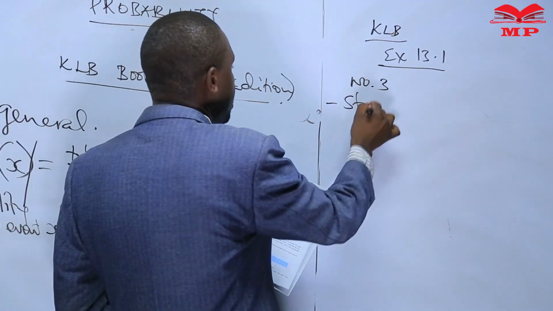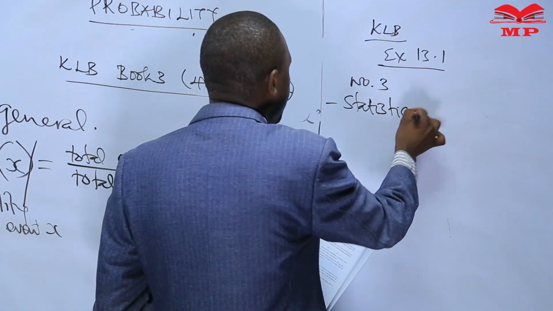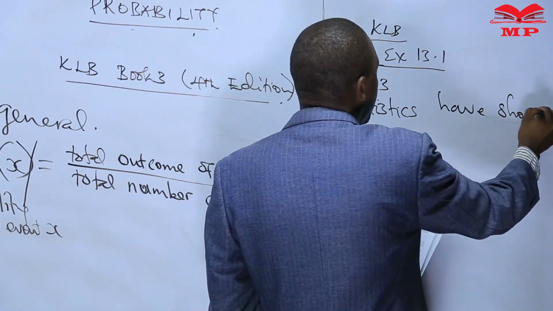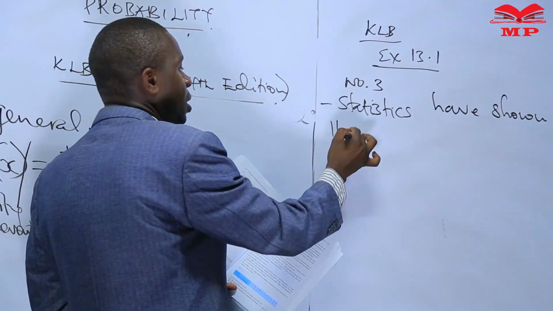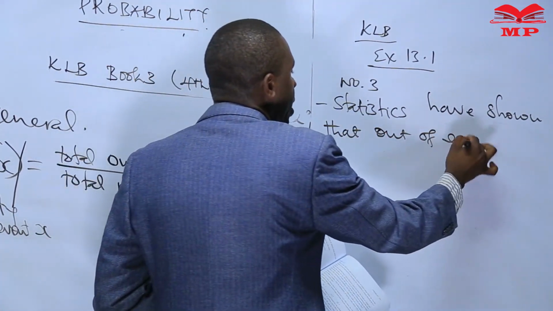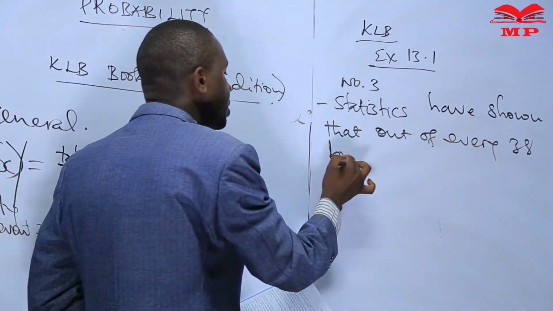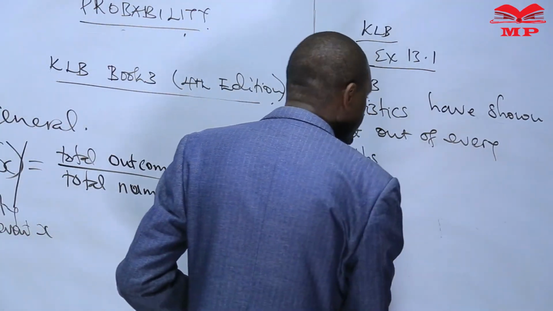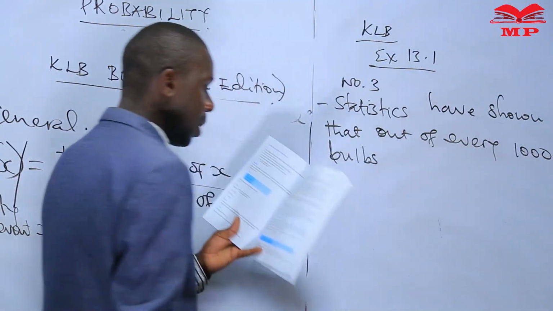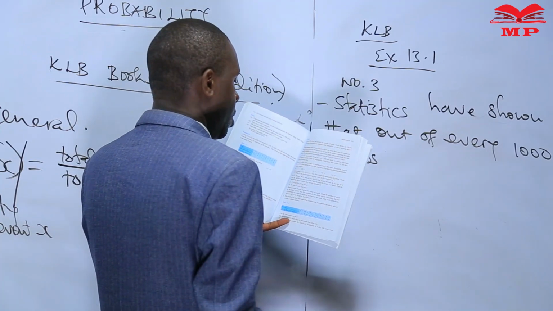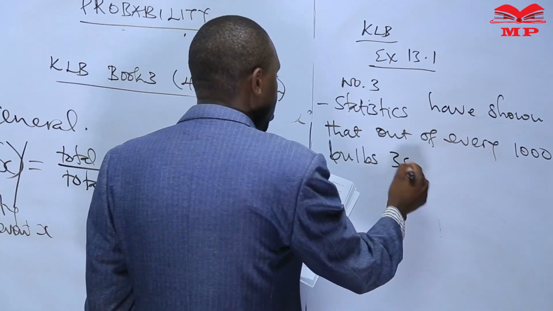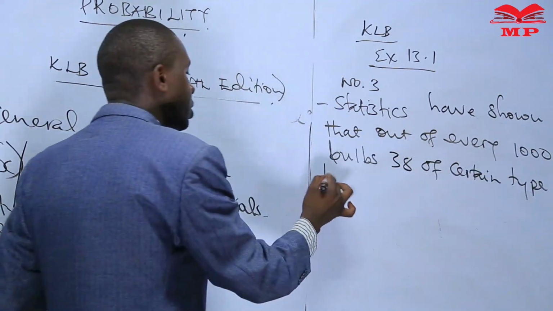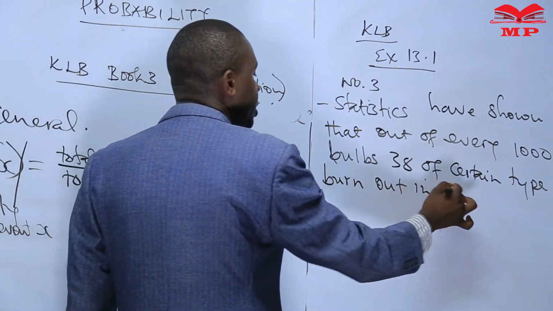statistics have shown that out of every 1,000 bulbs, 38 of a certain type burn out in 6 months.